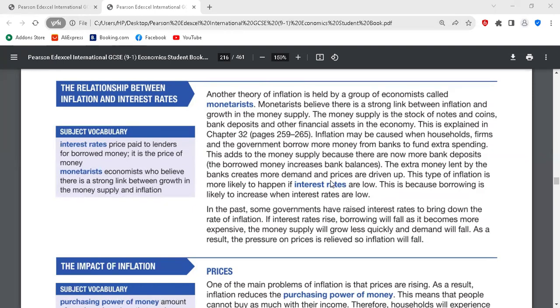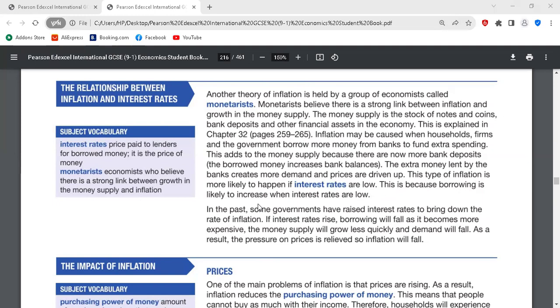Your voice is cutting off a bit. I will say it again. If government wants to correct a high inflation rate, government could use interest rates to correct the inflation rate. So what would government do? As soon as government increases interest rates, money supply in the economy would reduce. Why? Because a lot of people would want to benefit from high interest rates by saving their money. Okay, clear. So as a result of not having a large amount of money in supply, demand for goods and services will fall. Then inflation rate will fall.